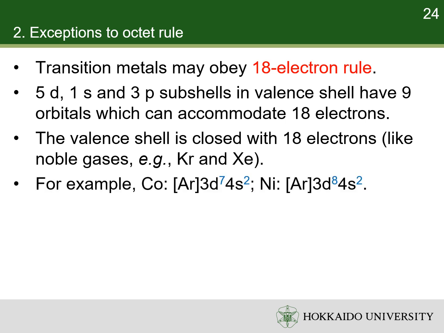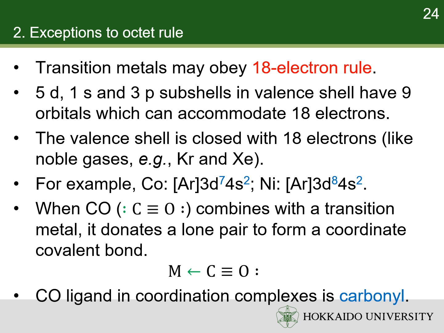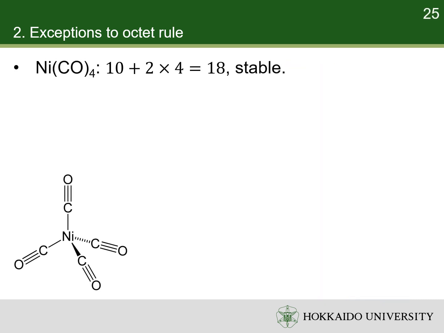For example, cobalt and nickel have 9 and 10 valence electrons, respectively. When carbon monoxide combines with a transition metal, it donates a lone pair to form a coordinate covalent bond. In coordination complexes, the carbon monoxide ligand is called carbonyl. Thus, nickel in nickel tetracarbonyl has 10 + 4 × 2 = 18 valence electrons, so nickel tetracarbonyl is a stable coordination complex.